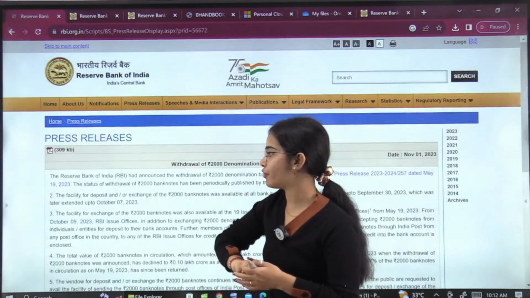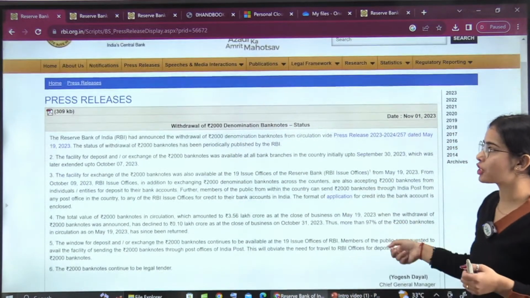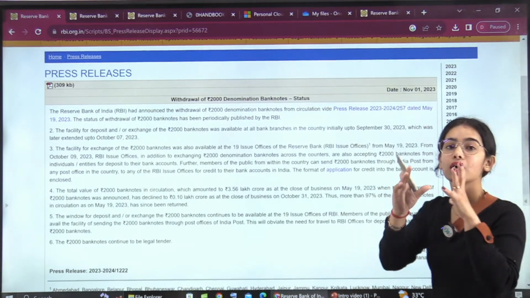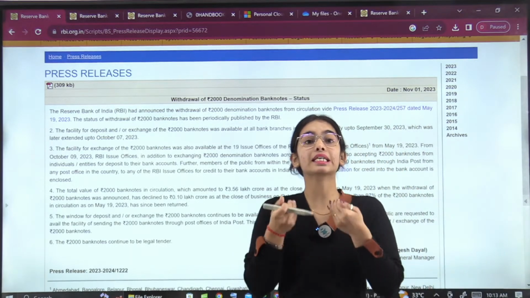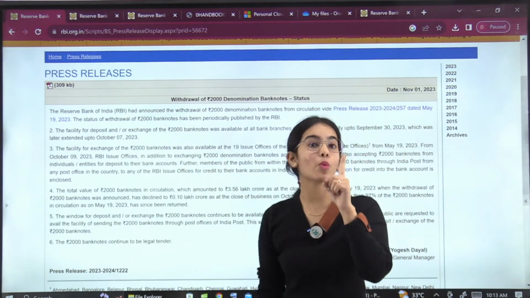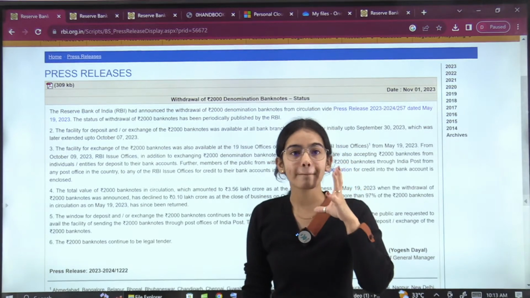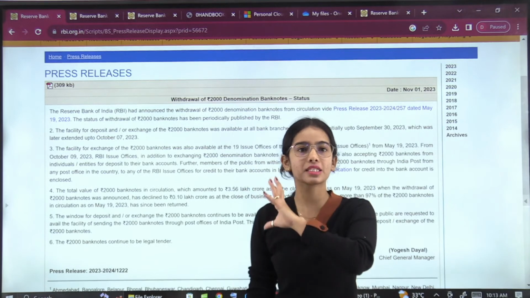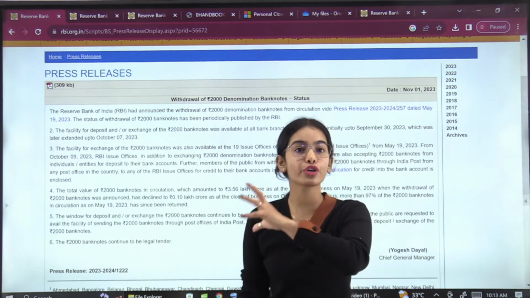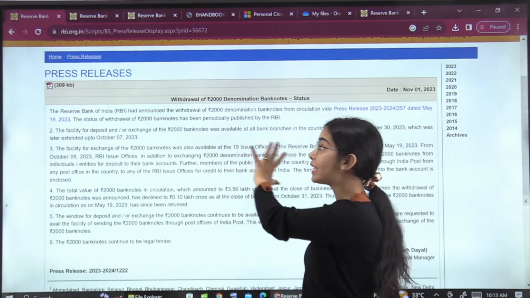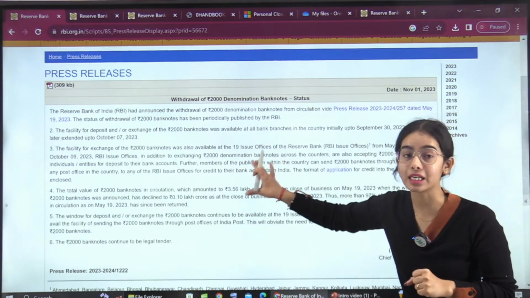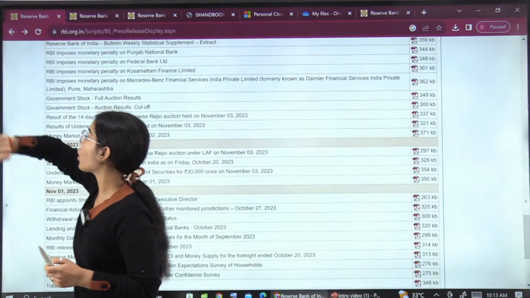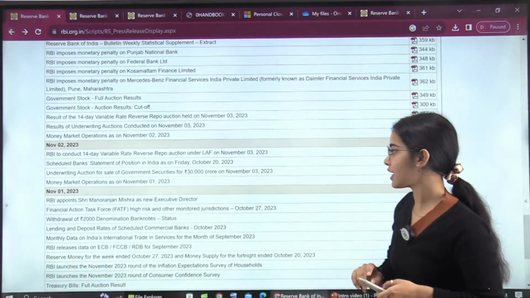Now coming to this notification, withdrawal of 2000 denomination banknotes. This we have already covered. This is important because the Reserve Bank of India has released the guidelines for this, and this is a one-time thing. It's not that every month the RBI says, okay, today I am going to change some new note, or change the 500 rupee note, or withdraw the 500 note. No, this is a one-time thing. This happens very, very rarely, and that's why you should have a complete understanding of the withdrawal of the 2000 notes, and that's why this is very important.